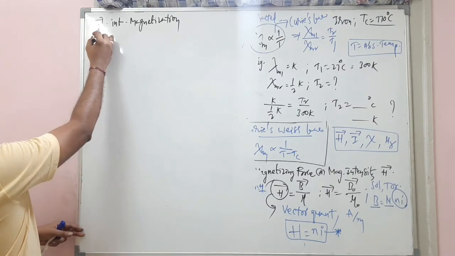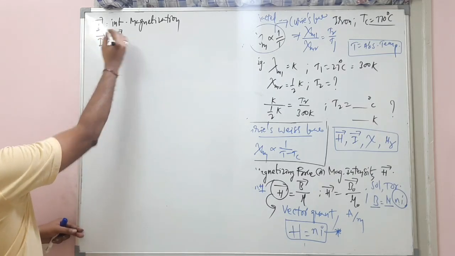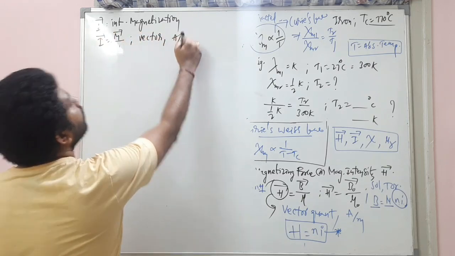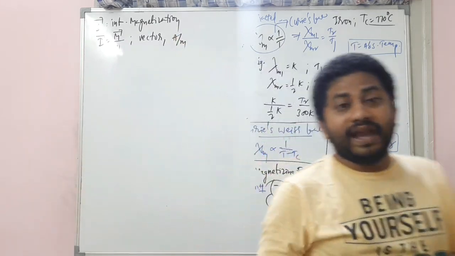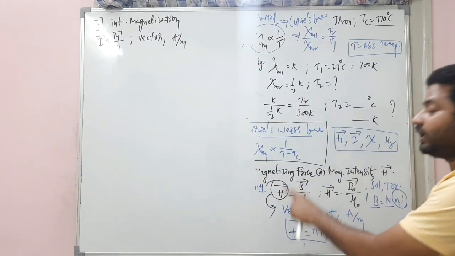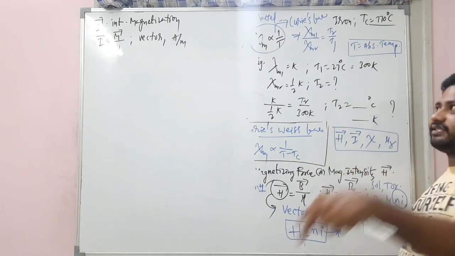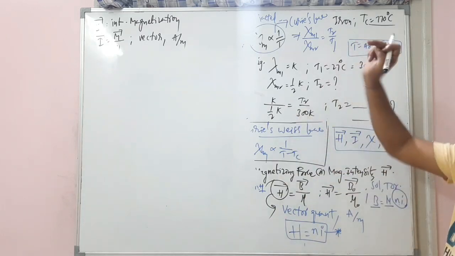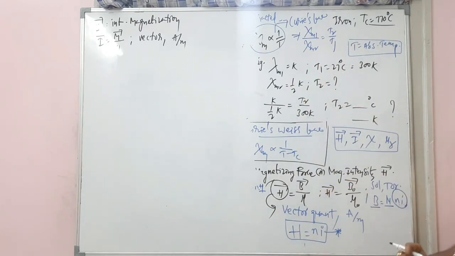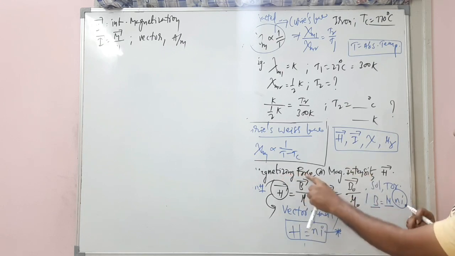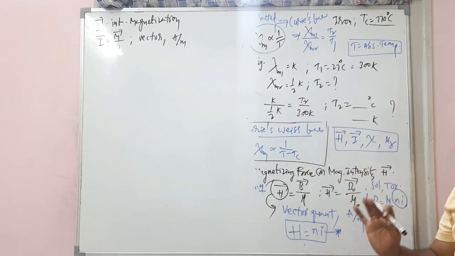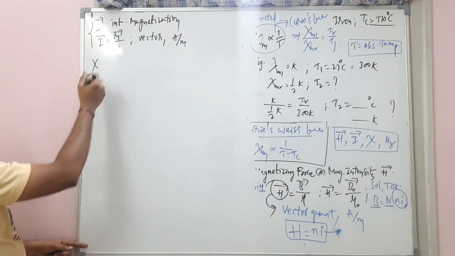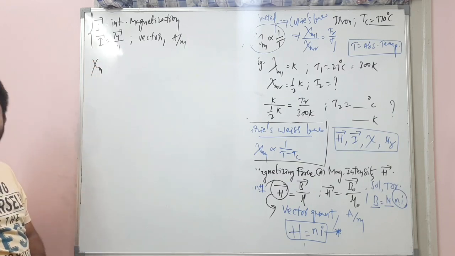This I bar is equal to magnetic moment per unit volume, and this is also a vector quantity. Here also the SI unit is ampere per meter. SI unit of H bar is ampere per meter. SI unit of I bar is also ampere per meter. Understand? So that is intensity of magnetization, and this is magnetizing force or magnetic intensity.